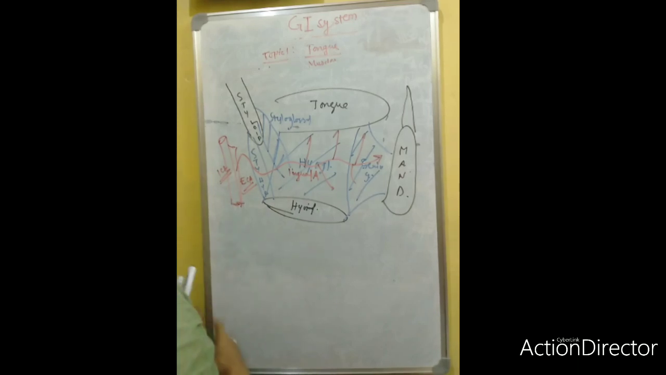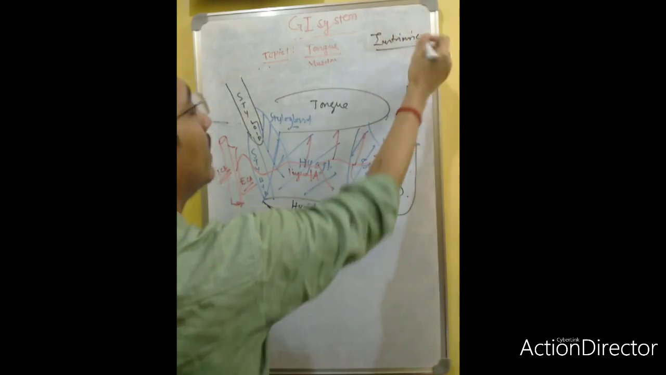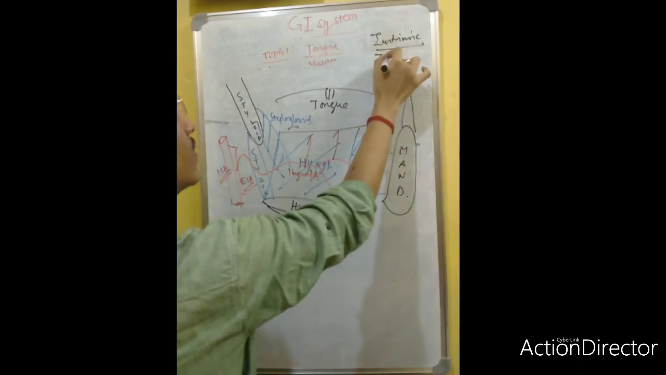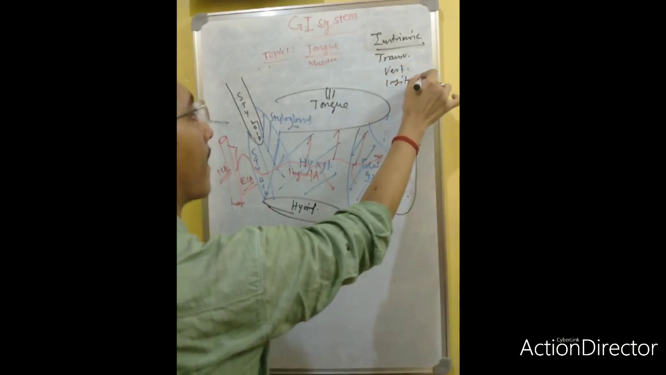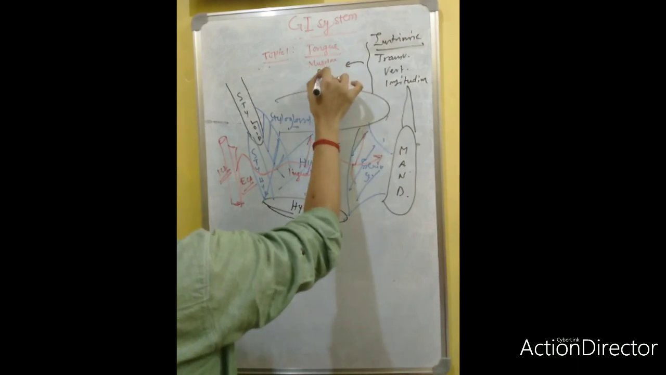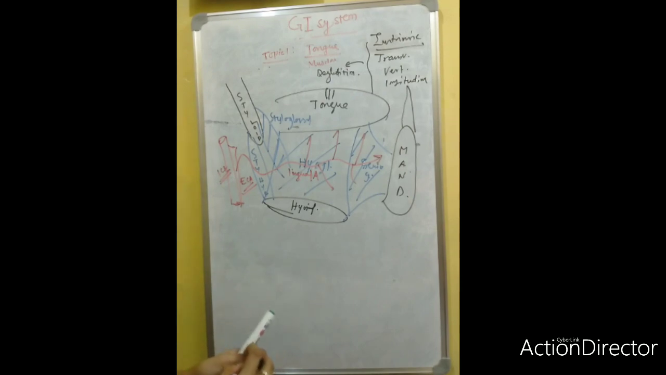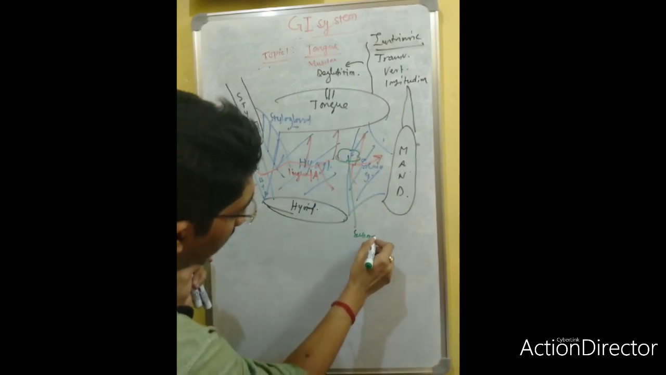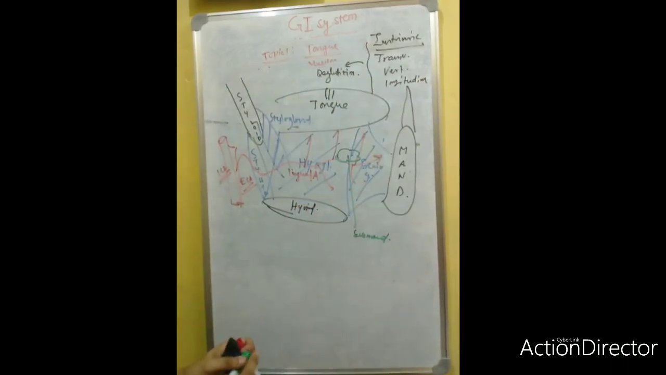And what are the intrinsic muscles? Intrinsic muscles originate from the tongue and insert at the tongue, tongue to tongue. These are the transverse muscle, vertical muscle, and longitudinal muscle. What is their action? During deglutition, there is a change in the shape of the tongue. Another structure you must draw is the submandibular salivary gland. So your whole submandibular region should be covered in this diagram.